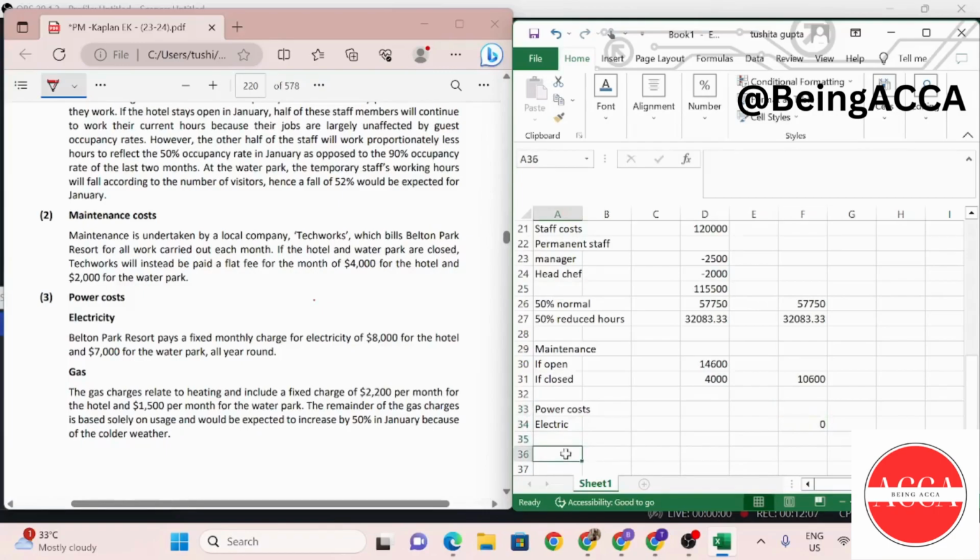And then you can also show using this method if open, if closed, and put a 0 and show the difference over there. That also works fine. It shows to demonstrate how you have understood the question.